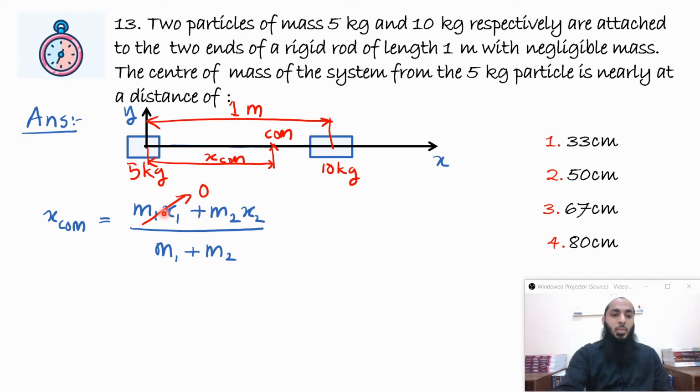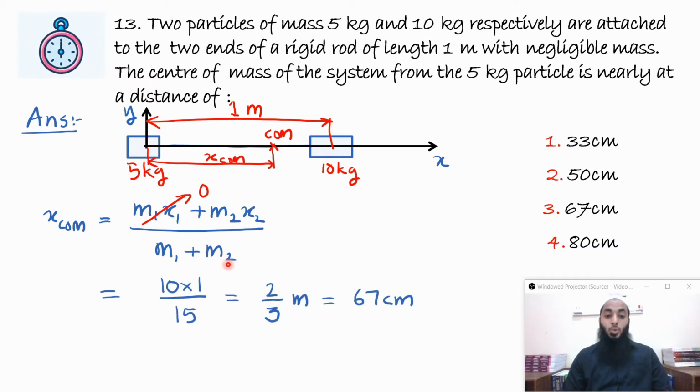But we know that the 5 kg mass is at the origin, so x1 is 0. So that means this term will become 0. And the 10 kg mass is at a distance of 1 meter. So x2 will become 1 meter. m2 is nothing but 10 kg. m1 and m2 are 5 kg and 10 kg. So if I substitute, I'll get 10 into 1 by 15, which is nothing but 2 by 3 meters. And it is 0.67 meters or 67 centimeters. It's a very simple direct question.